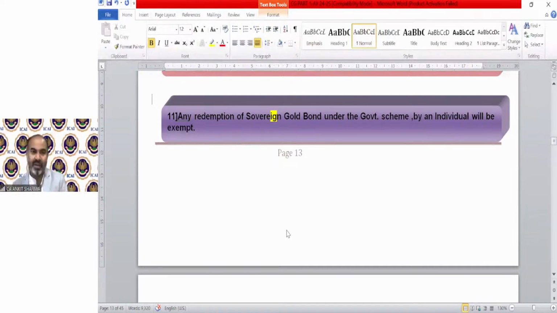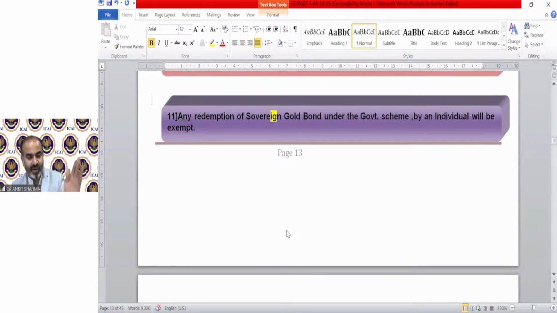मैं explain कर देता हूँ simple language में. If any asset has been purchased before 1/4/2001, except in case of goodwill of business or profession, etc., because in those cases the purchase price is always considered, whether it's before 1/4/2001 or after.